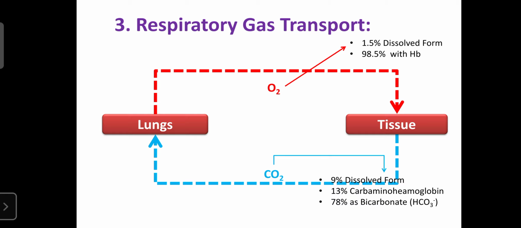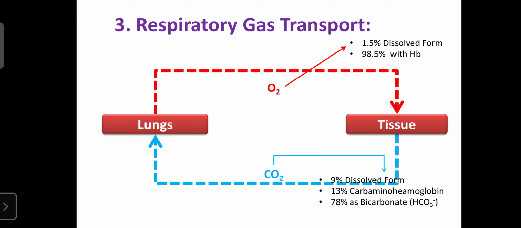So here, 98.5% of the oxygen is transported in combination with hemoglobin, and only 1.5% of the oxygen is transported dissolved in the blood, or dissolved in the plasma. Only 1.5% is dissolved in the plasma, but 98.5% is transported with the help of hemoglobin.